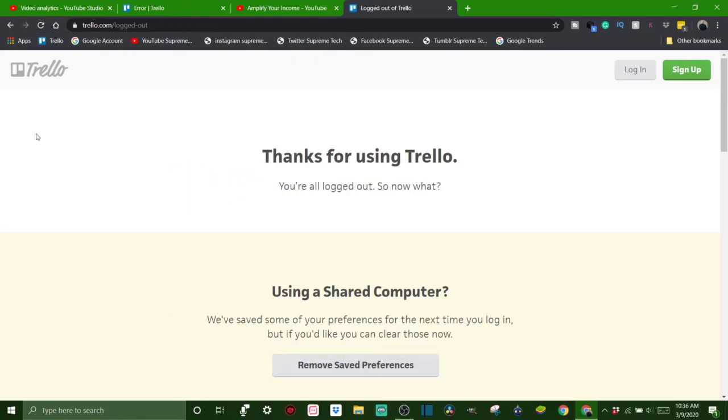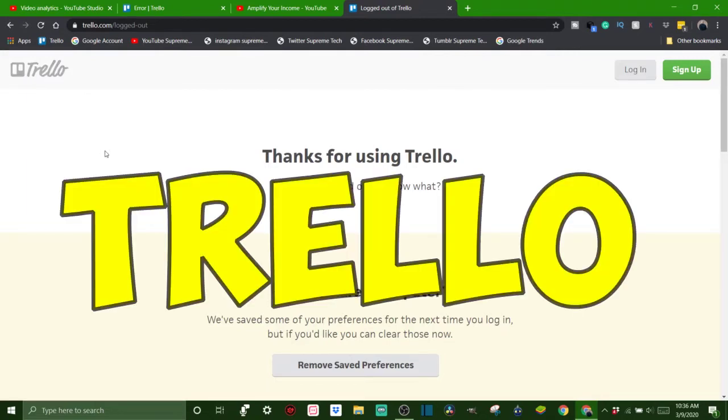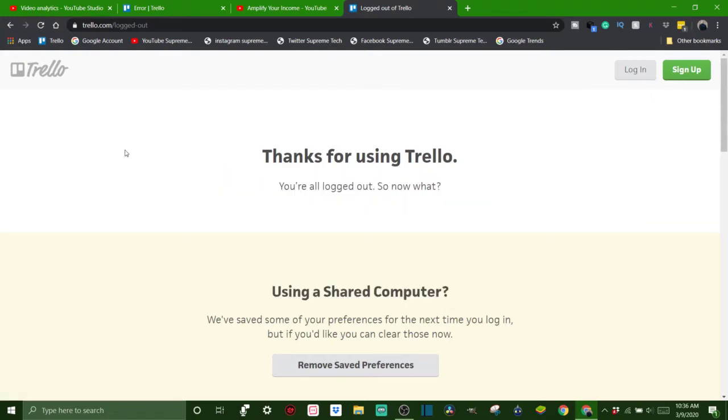Alright, so the website is called Trello. Now, this is by far one of the most in-depth planning websites. People call it an app. It's not an app, it's a website. But it's basically a planning website, like a planner. You can do all types of stuff in here.